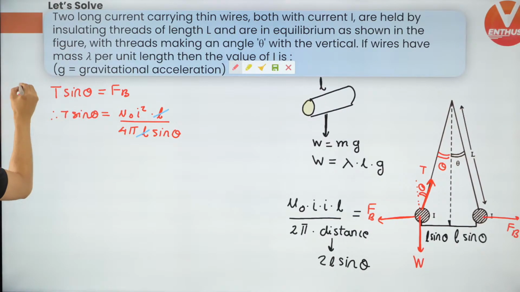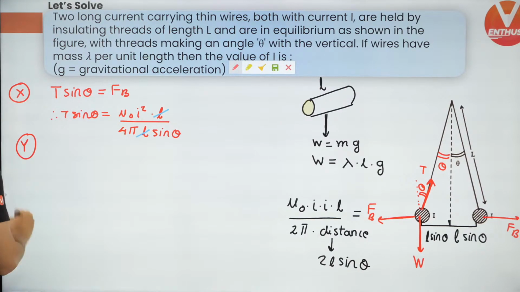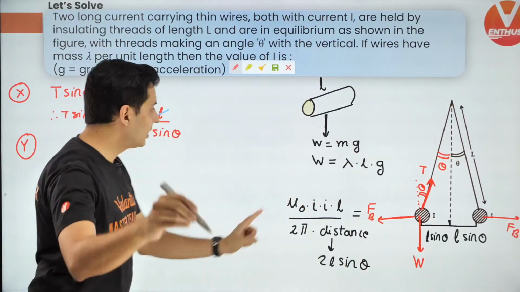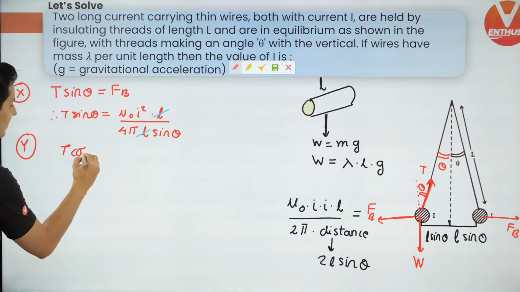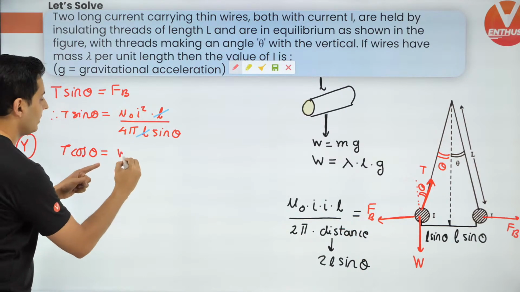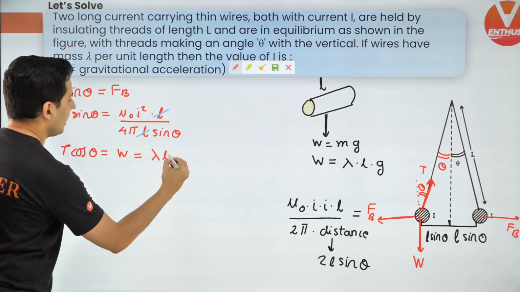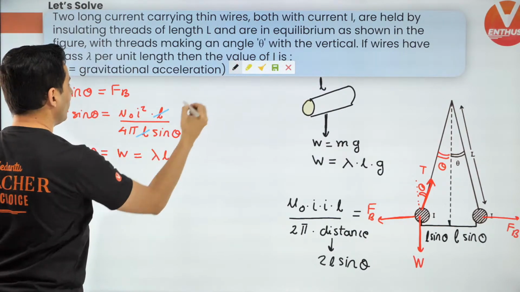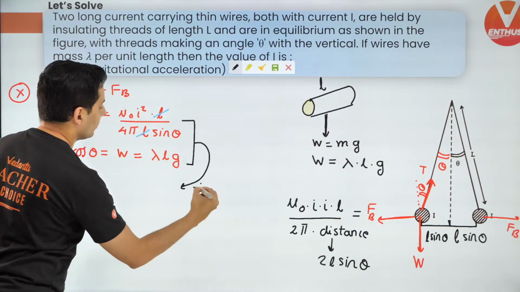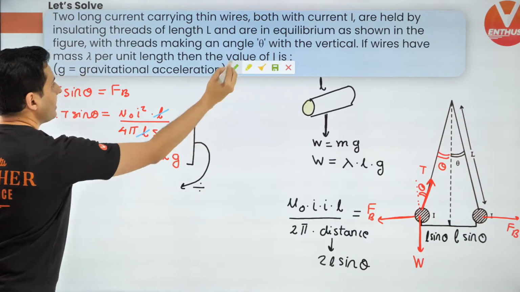This was in X. Similarly in the Y direction, T's cos theta component will be balanced by the weight. And what is the weight? The weight is nothing but lambda L G. Now what you do, take this and divide both of them, and see what you get.